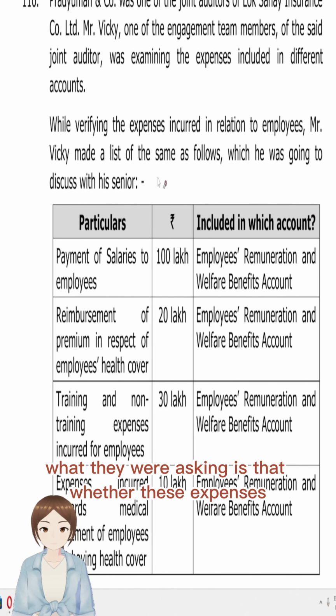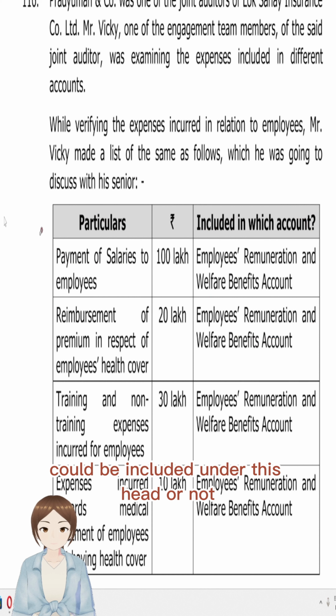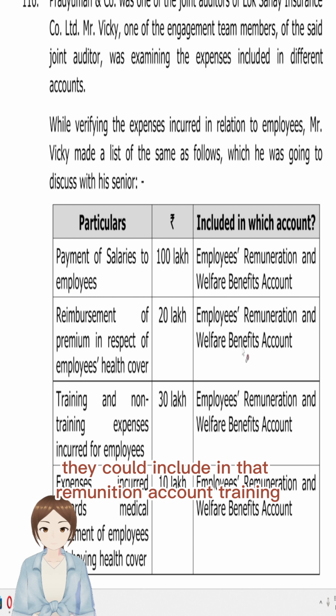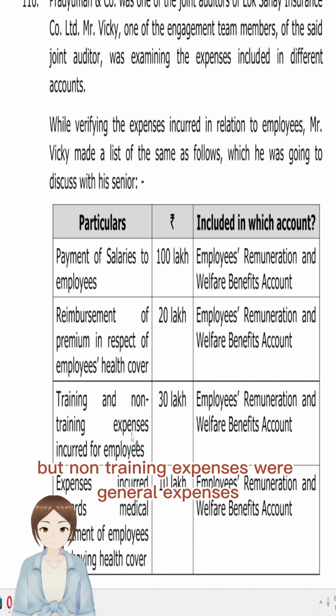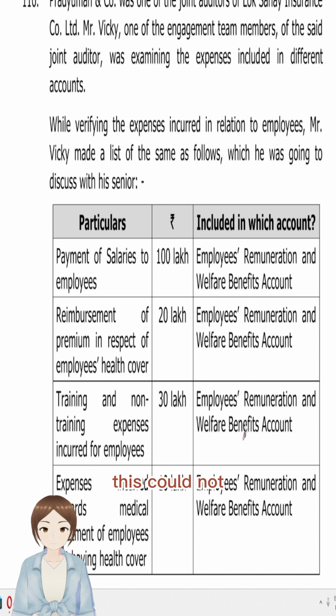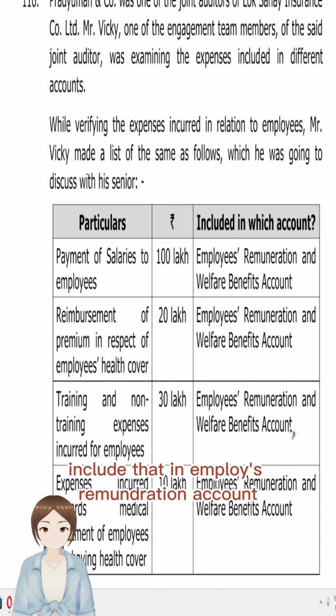MCQ 116 CA final. What they were asking is whether these expenses could be included under this head or not. Salaries of employees, yes, they could include in employees remuneration and welfare benefits account. Premium to employees' health cover, yes, they could include in that remuneration account. Training and non-training expenses: they can include training, but non-training expenses were general expenses, so they could not include that in employees remuneration account.